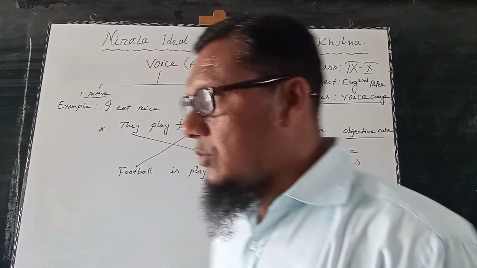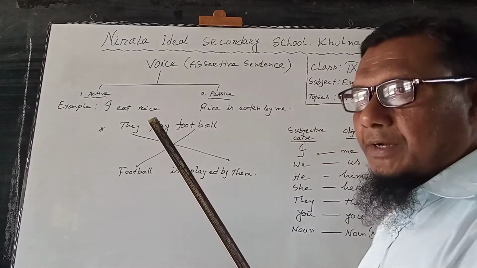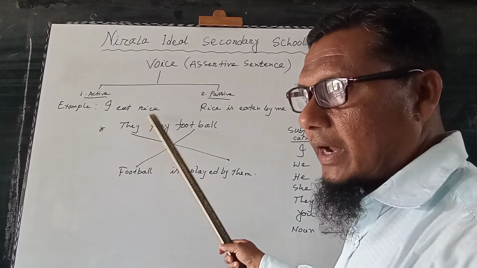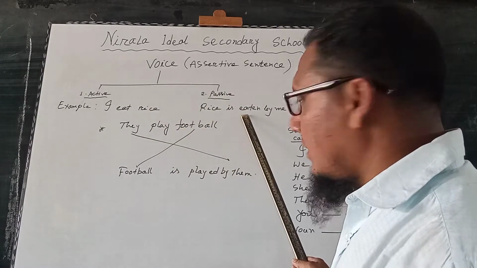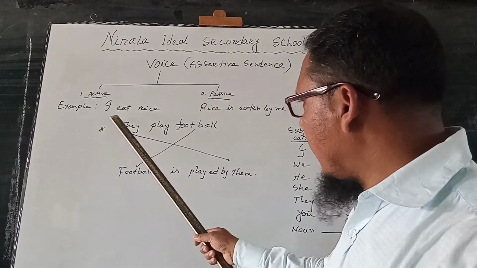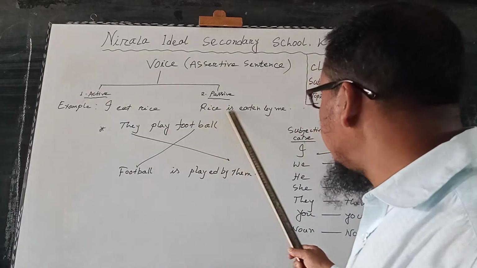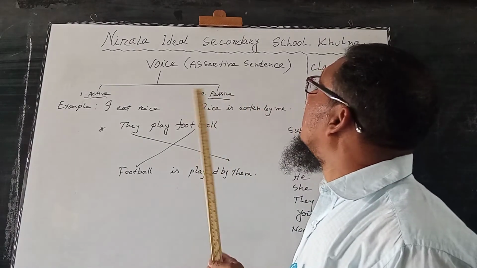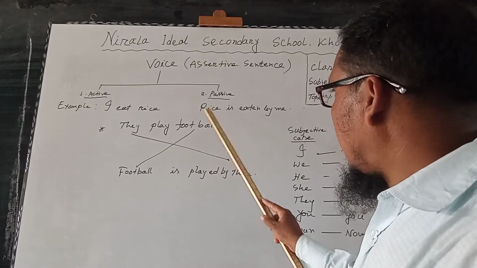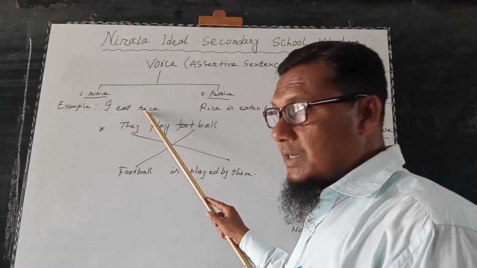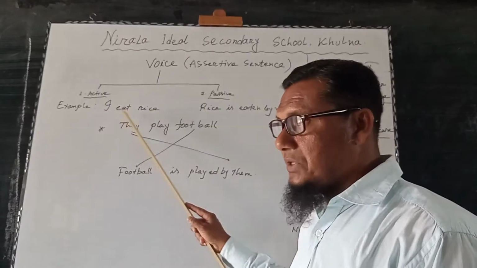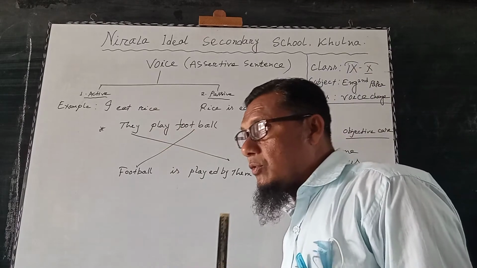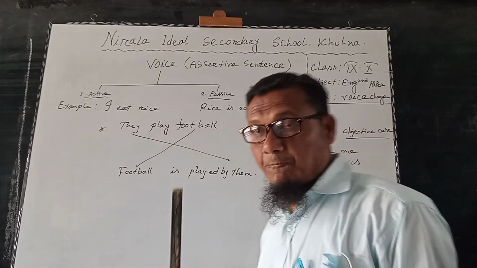My dear students, look at the board. I have written two examples. Number one, active example: I eat rice. Number two, the passive example of the same sentence: Rice is eaten by me. Here rice is the object, I is the subject, eat is the verb. So for voice change, we need to know that it is a cross method system.